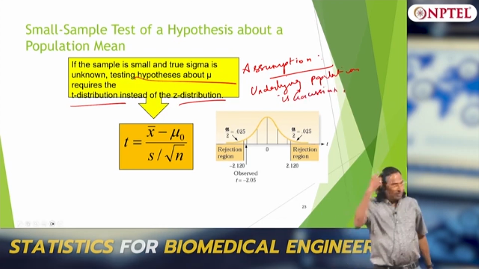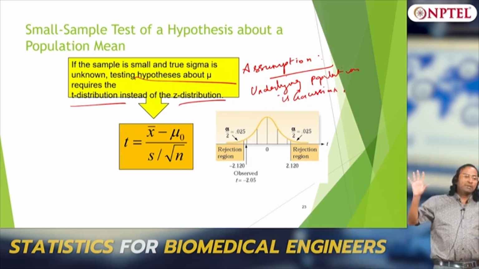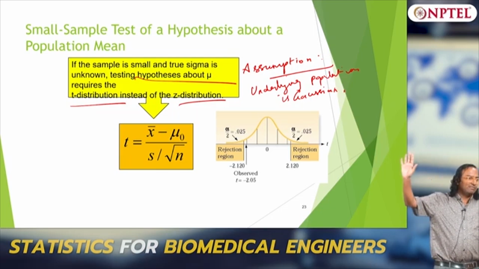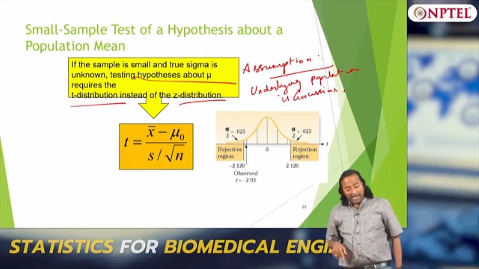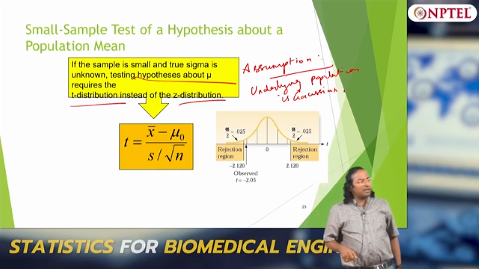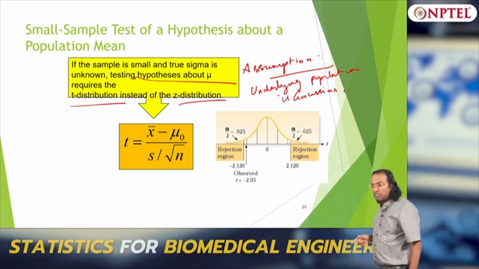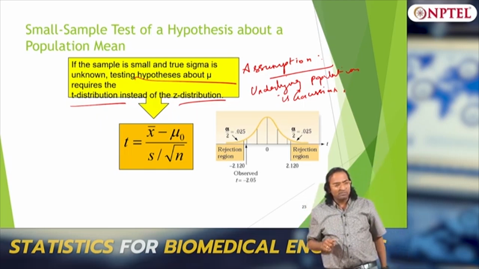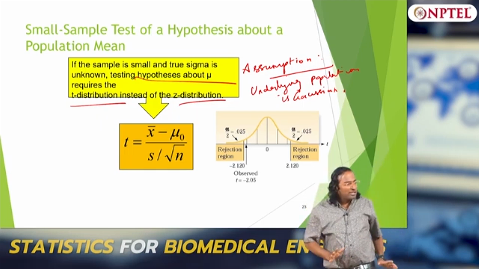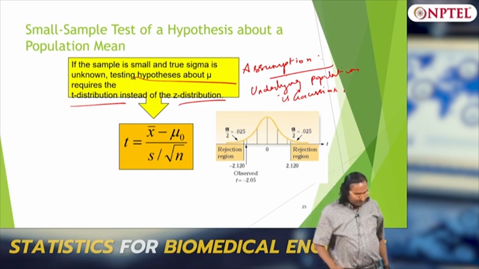Whereas in the previous case, what is the assumption you make? Central limit theorem, the underlying population is independent, IID, strictly precisely IID, but it can be just independent. Here it is a much bigger assumption, the underlying population is normal. So whenever you have small samples, you have to test for the Gaussianity of the underlying distribution, otherwise your t distribution will not work, it is not supposed to be used.